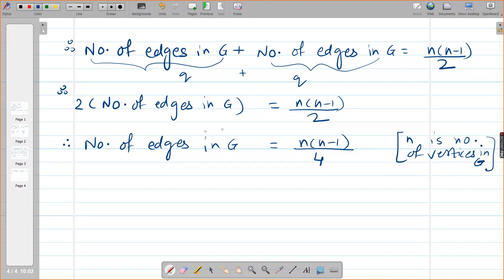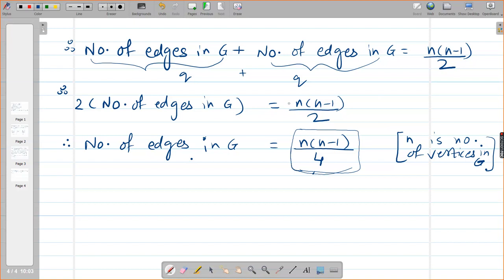Now tell me, number of edges in G is an integer number or a fractional number? Integer. Integer, and on the right hand side, what do you see? There is a ratio, right? This is an integer, so this has to be an integer, right? n into n minus 1 by 4 cannot be a fraction.